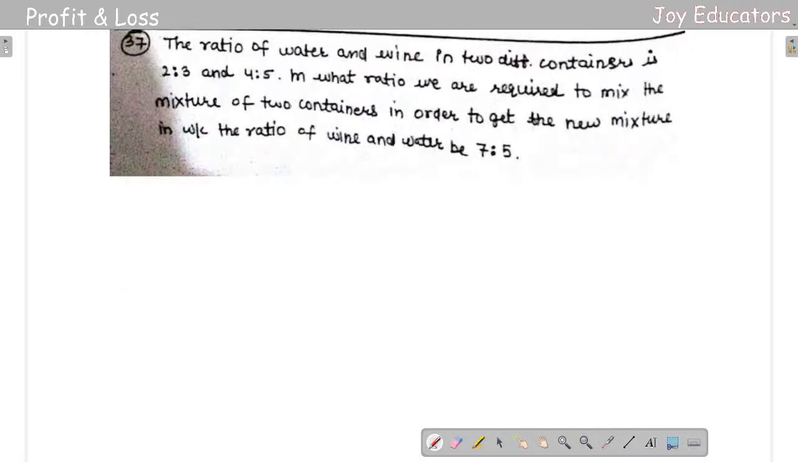Okay, so let's go to 37th question. 37th question అనేది చాలా సింపుల్, ఎందుకంటే ఈజీ కాబట్టి. ఓకేనా. సో in a ratio of water and wine in 2 different containers, it is 2:3 and 4:5. In what ratio we should mix the mixtures of the containers in order to get the new mixture which is a ratio of wine and water of 7:5?